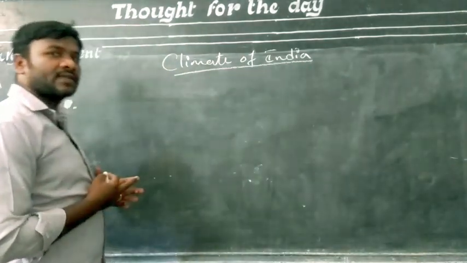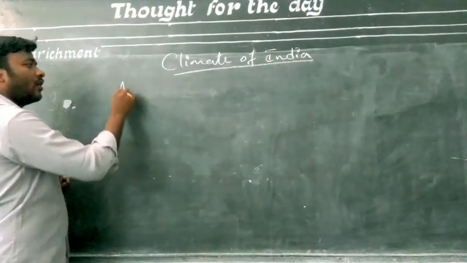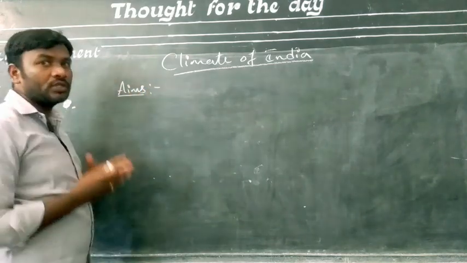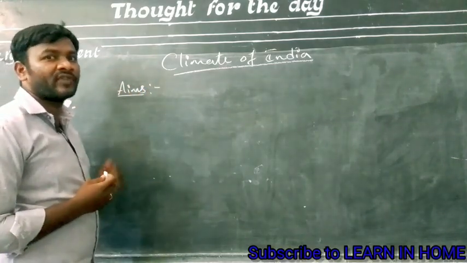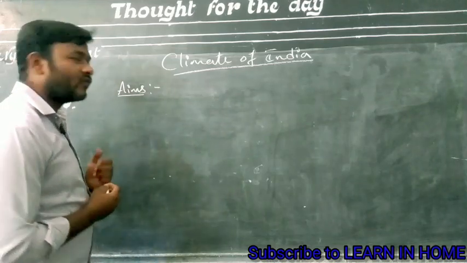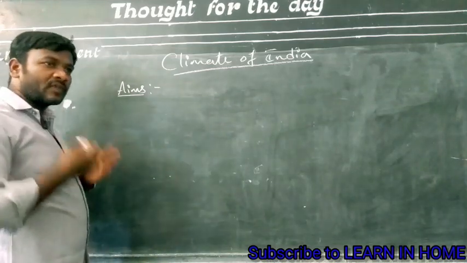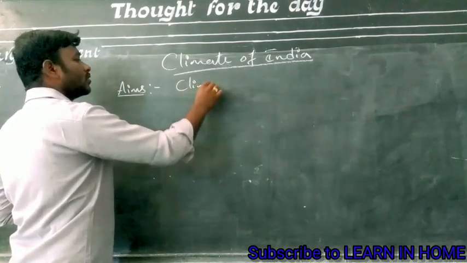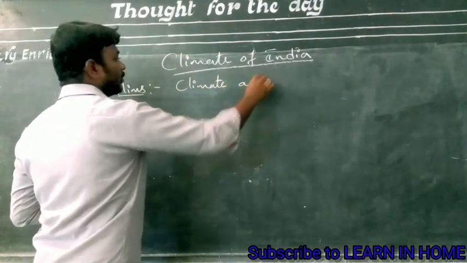First, let us discuss the main aims or objectives of this lesson. What we are going to learn in this climate of India. First we will learn about the differentiation between climate and weather.